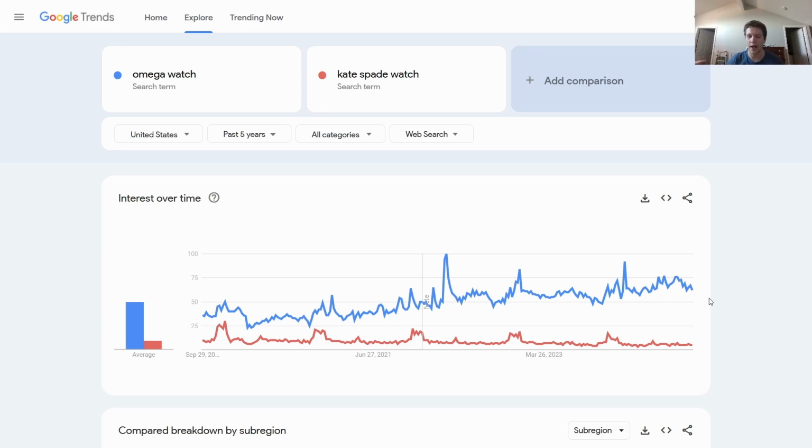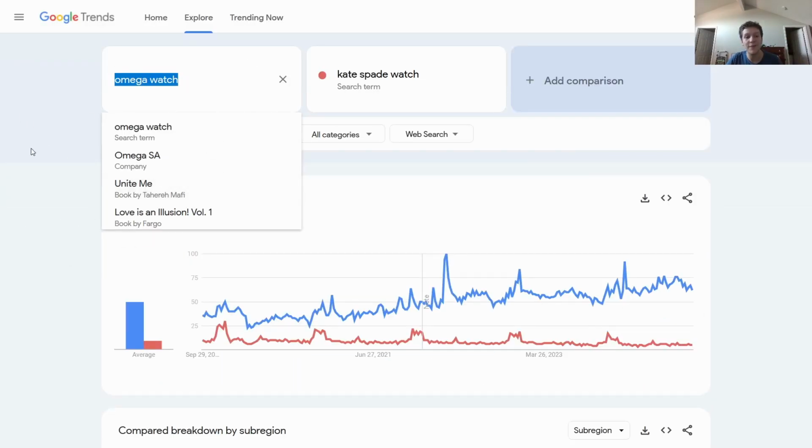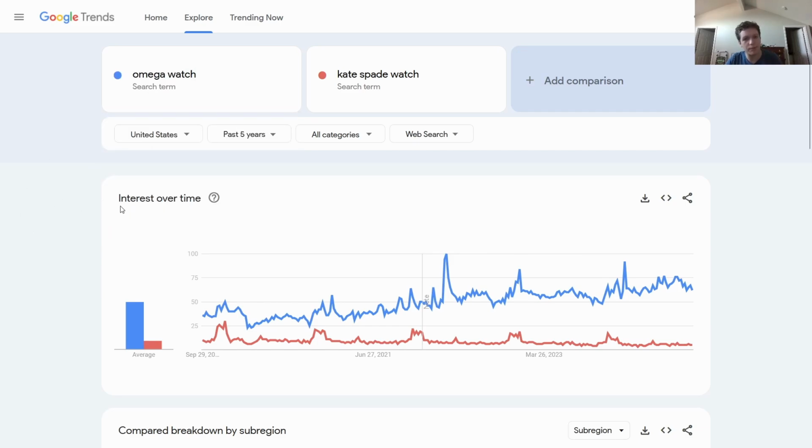Of course, there's technicalities here. You still have to know your sector. You still have to know watches. You still have to know specific models. But you can put specific models here of Omega watches. So that's the great piece of this. And you can compare it to even more things. I mean, you can compare it to, let's just say, Swatch watch.